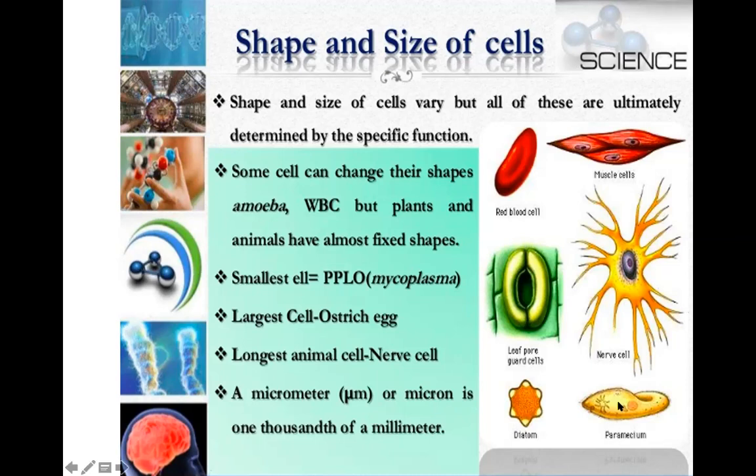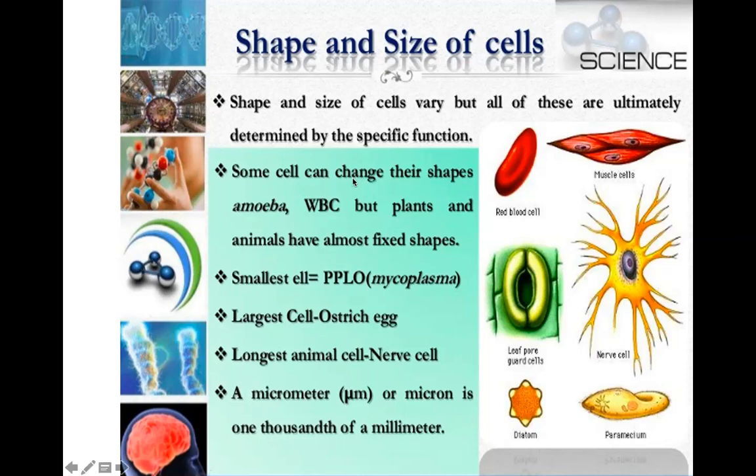The paramecium is a unicellular organism and it looks like a slipper shape. And this is a diatom, a type of algae. Now, you can see the smallest cell. It is called PPLO. It is a type of bacteria only. It is prokaryotic in nature. The largest cell is an ostrich egg. The longest animal cell is a nerve cell.